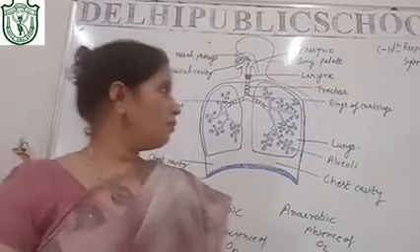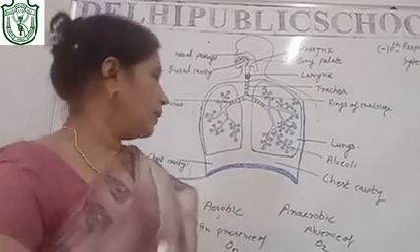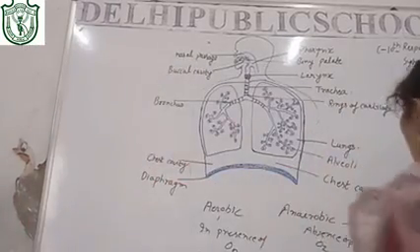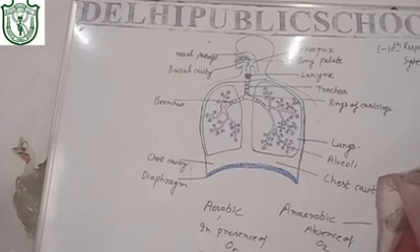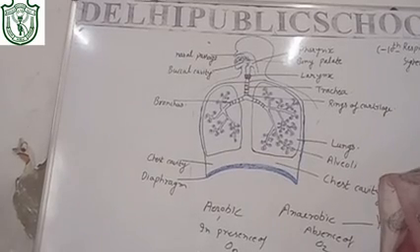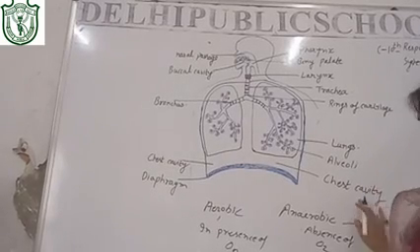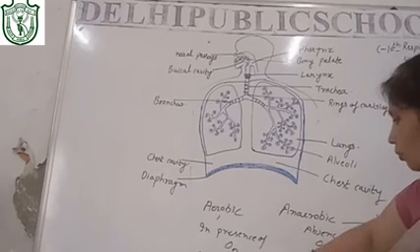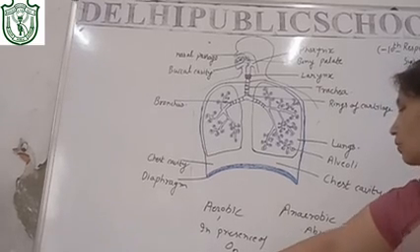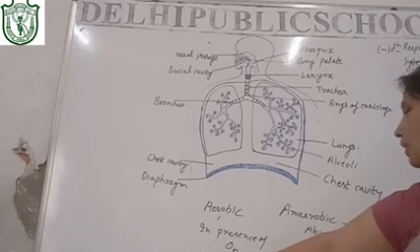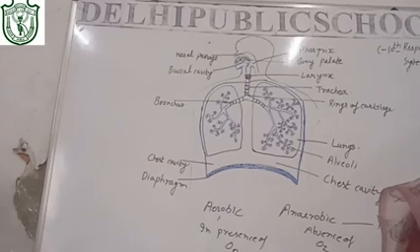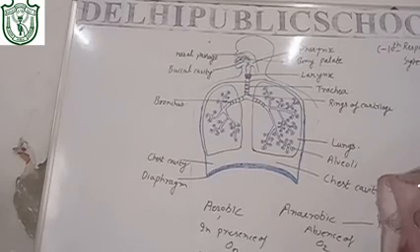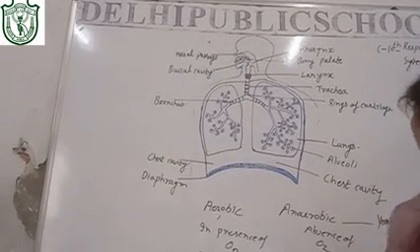If I remove the oxygen and consider anaerobic respiration of one molecule of glucose, the products we get are C2H5OH, ethanol, plus 2 molecules of carbon dioxide plus 2 molecules of ATP. The important thing is that it is only 2 molecules of ATP.